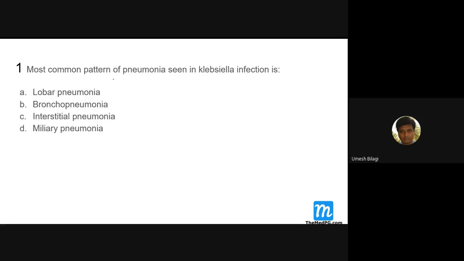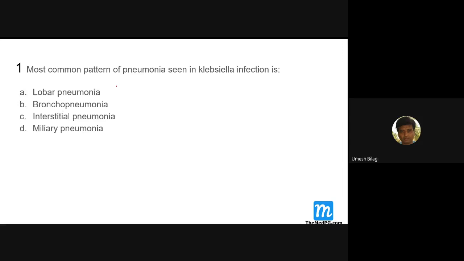So what is the type of pneumonia you get with this bacteria? Is it lobar pneumonia or bronchopneumonia? Lobar. Okay, which lobe is commonly involved? Upper lobe, sir. Yes, this Klebsiella pneumonia is lobar type, and it is upper lobe. You remember this? That is a favorite question.